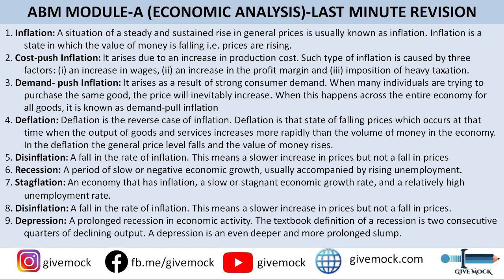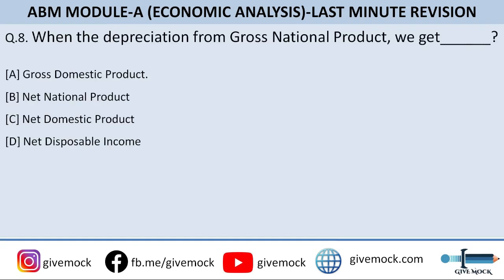मतलब अगर कोई रिसेशन बहुत लंबे समय तक किसी कंट्री में चलता रहे तो वो कंट्री जो है इट गोज इनटू द डिप्रेशन. सो यू मस्ट बी you must have heard the Great Depression. It was in the 1929, I think, if I am correct. So 1929 there was a Great Depression in all the economies. So that is how, if recession is prolonged, it is called depression. All right. So let's move on to the question number 8, guys.